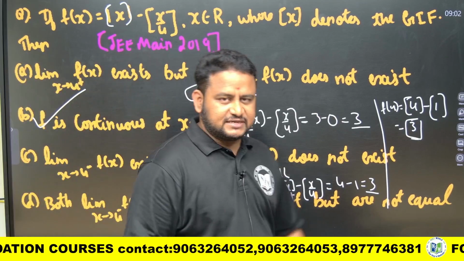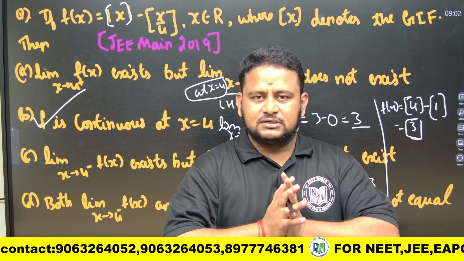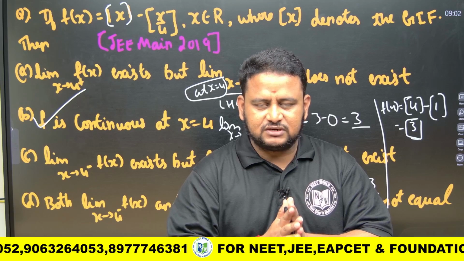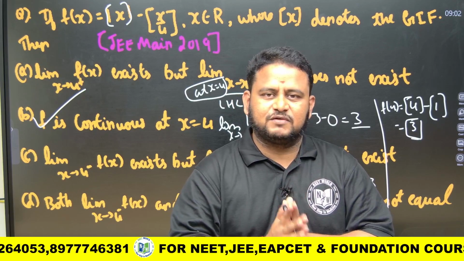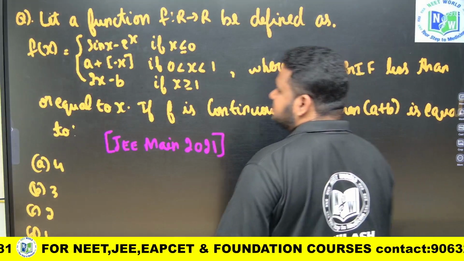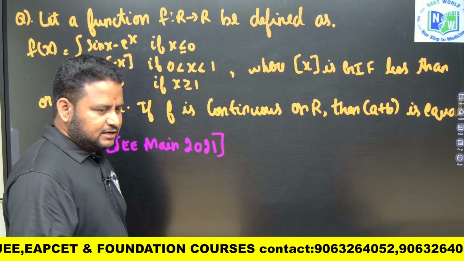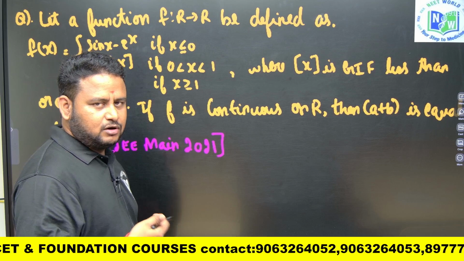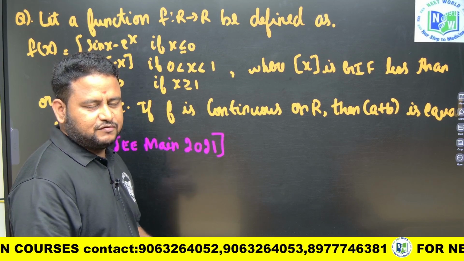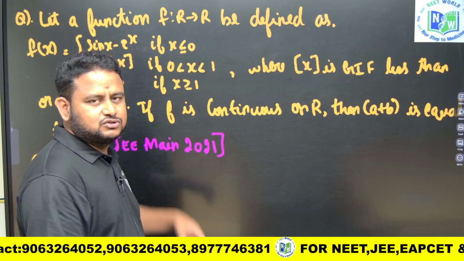Okay, 2019 question, very simple question, but you should know the concept of greatest integer function, how the values will be taken. That's why it is very important to know the concept of greatest integer function. The question was about that concept. It's not about whether it is continuous or not, we already know how to do such questions. We will find LHL, RHL and equate it to f of the given value, f of 4 in this case. But you should know the greatest integer function to solve such questions easily.